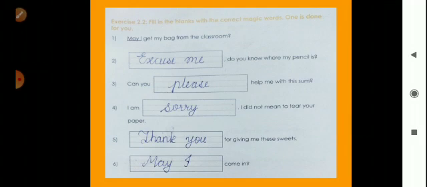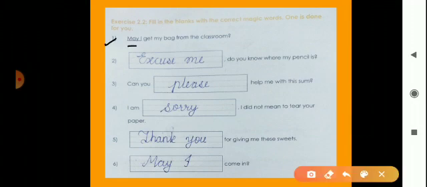Fill in the blanks with the correct magic word. Now again one is done for us. Okay. Here is first is the solid. First fill in the blank is: may I get my bag from the classroom. Now this boy or girl, they take permission. So here is may I.